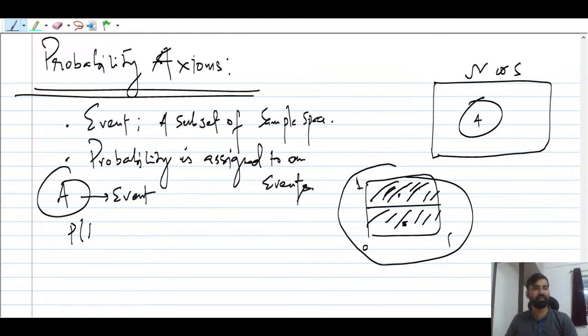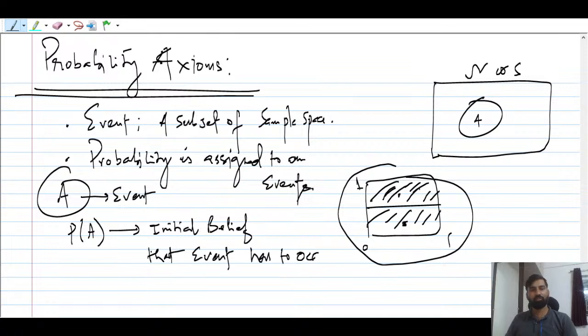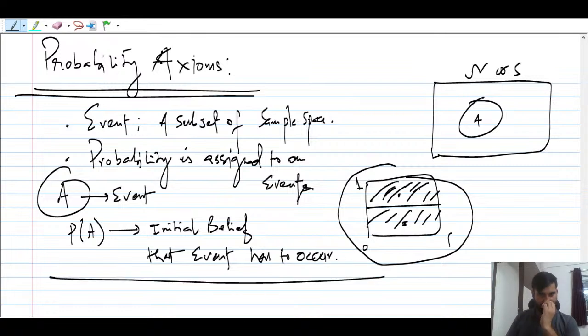We will say the probability of A. And probability of A is called the initial belief, that the event has to occur. What is probability, guys? Something that has to happen.